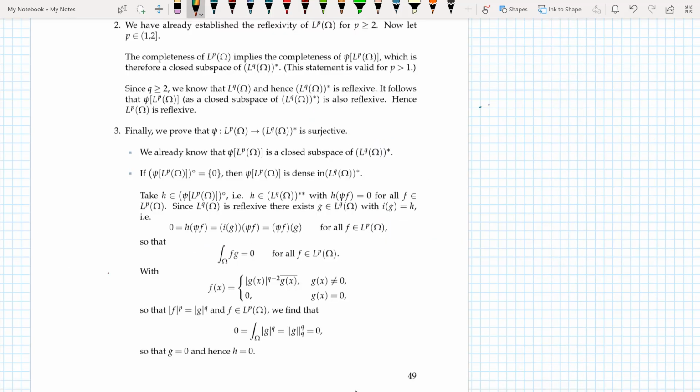So in the final part, we prove that this mapping psi from Lp to Lq star is surjective. In the case before, I proved that psi from Lp to psi of Lp was surjective. Now I need to prove that this is surjective. Now I know that psi of Lp is a closed subspace of Lq star. I'm skipping the omega every time just to keep the notation concise.